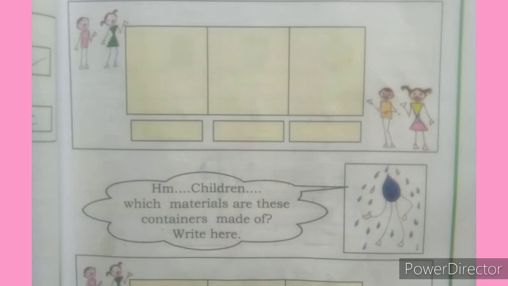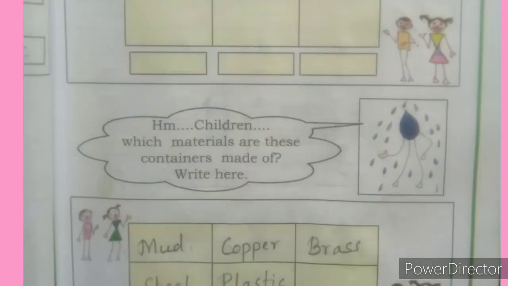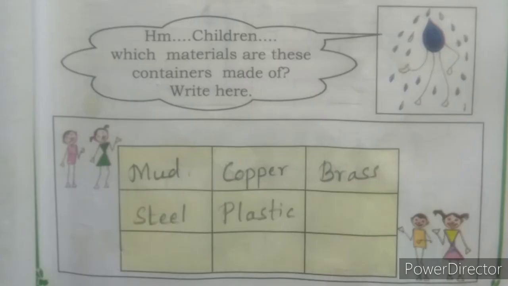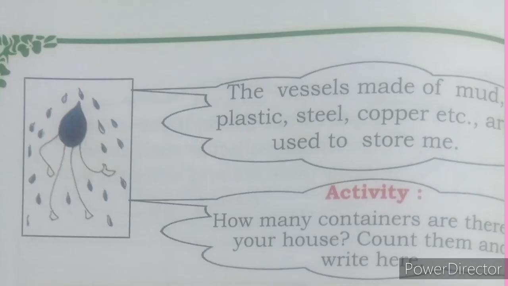Then next, which materials are these containers made of? Write here. You can use materials like copper, brass, mud, steel, plastic. These are the materials in which water can be stored. Now next, the vessels made of mud, plastic, steel, copper, etc. are used to store water.